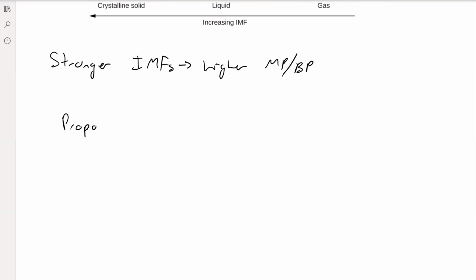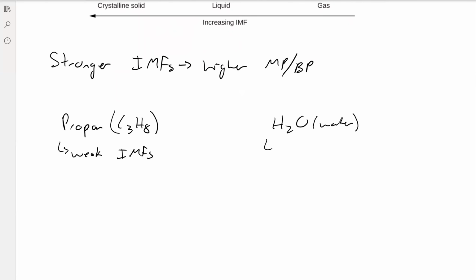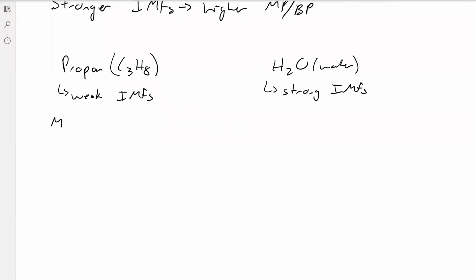So for example, propane is C3H8, and it has relatively weak intermolecular forces. While on the other hand, water, H2O, has relatively strong intermolecular forces. And then for propane, that's this thing you grill with, right?